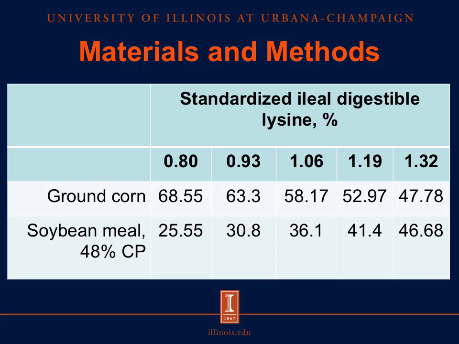As mentioned earlier, the diets did not include any sources of synthetic amino acids. As such, the diets were identical with the exception of an increasing concentration of soybean meal at the expense of corn in order to increase the level of standardized ileal digestible lysine, as you can see here.